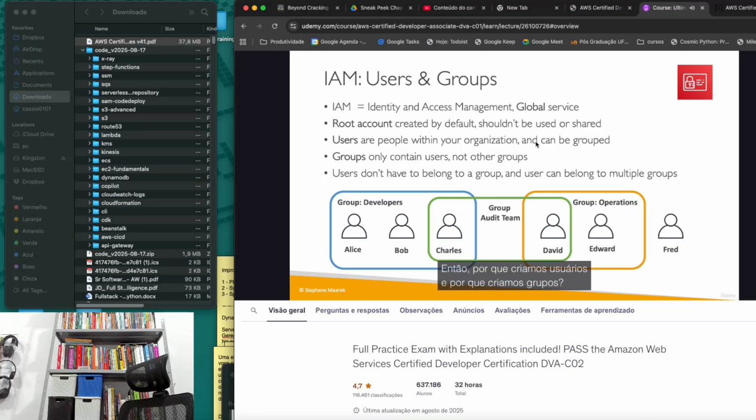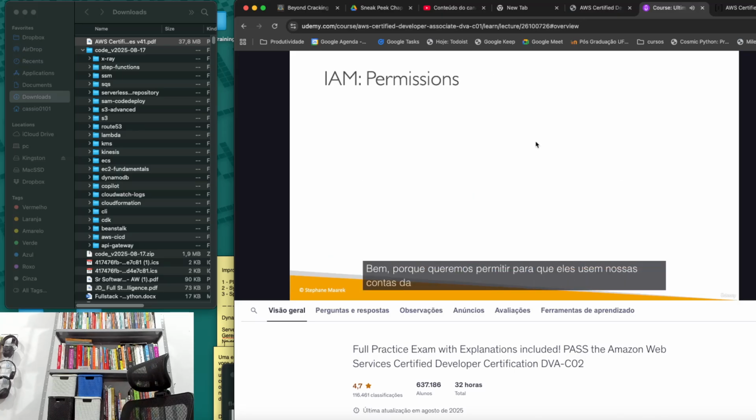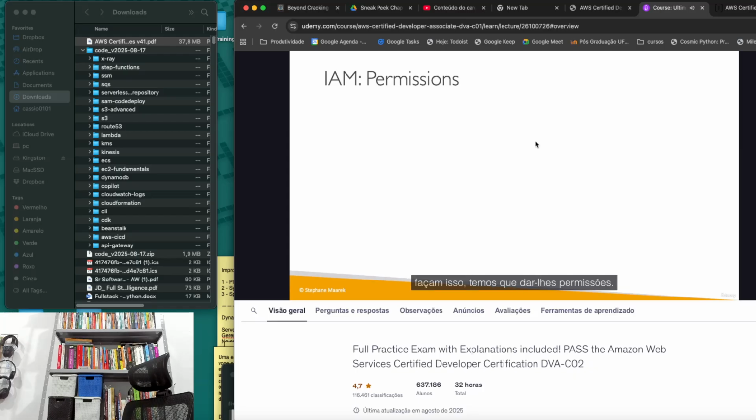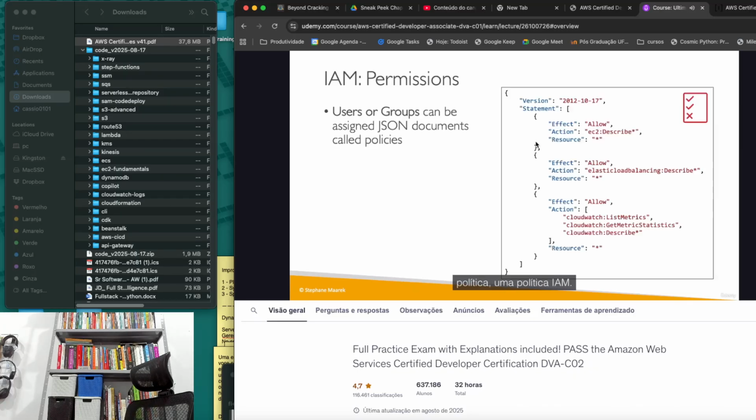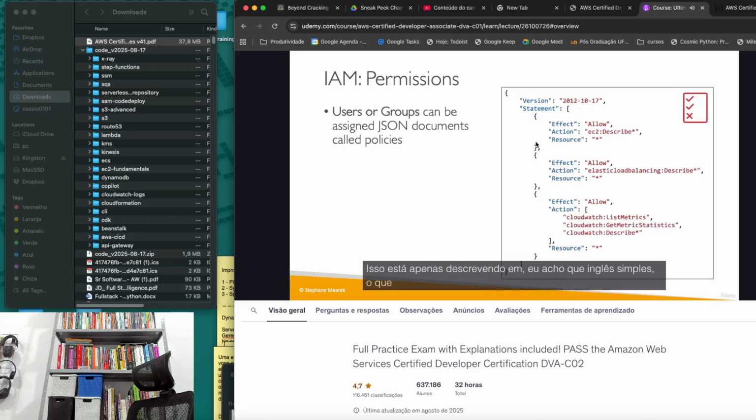So why do we create users and why do we create groups? Well, because we want to allow them to use our AWS accounts, and to allow them to do so, we have to give them permissions. So users and groups can be assigned what's called a JSON document, called a policy, an IAM policy. So it looks just like this. So you don't have to be a programmer. This is not programming. This is just describing in plain English what a user is allowed to do or what a group and all the users within that group are allowed to do.